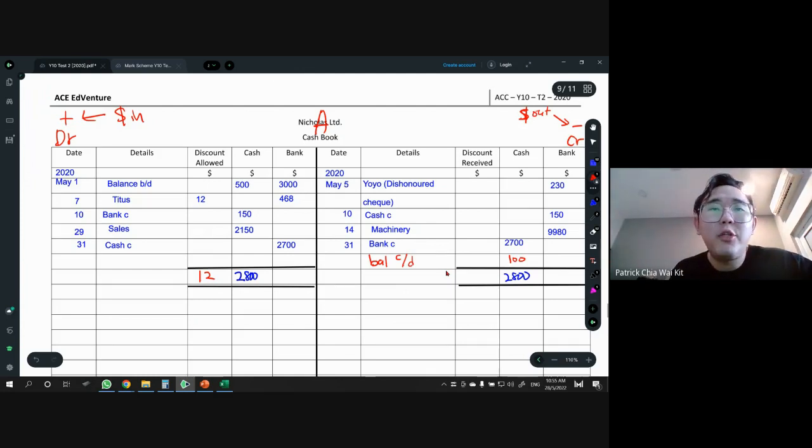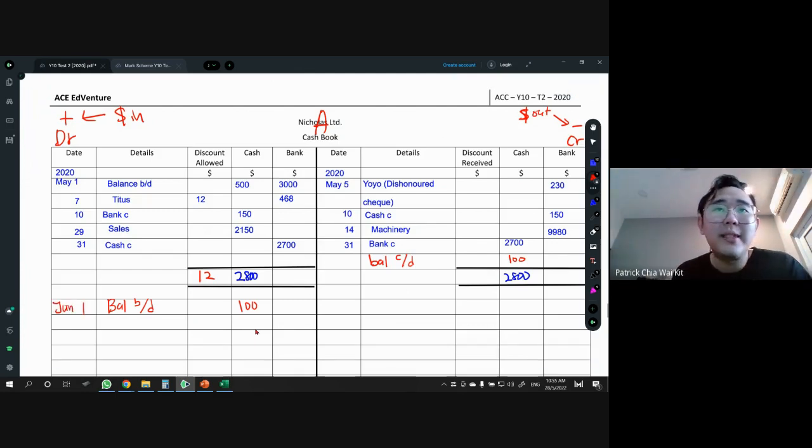After balance CD, what do you do? Don't forget to do balance BD. So make sure the 100 is nicely put in the correct column here. And then for the details, you write balance BD. So you have to change from balance CD to balance BD, balance brought down. And the date for balance brought down will be June 1st. So that's how we do balancing for cash.